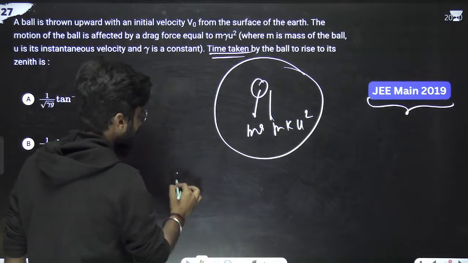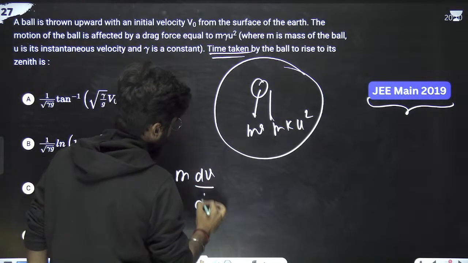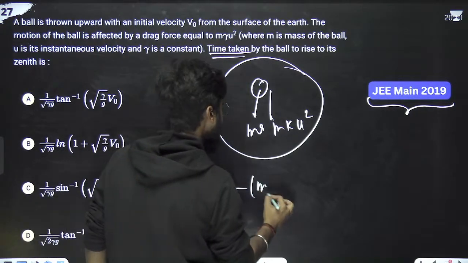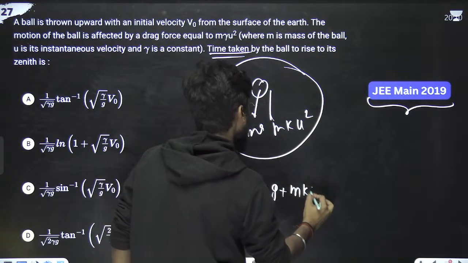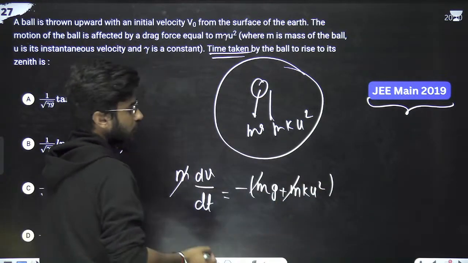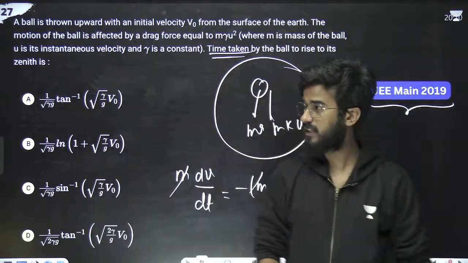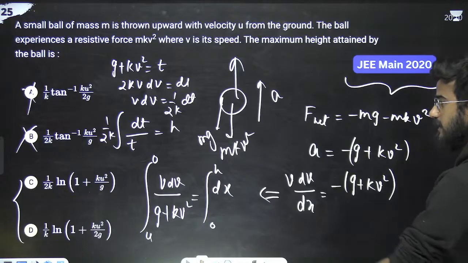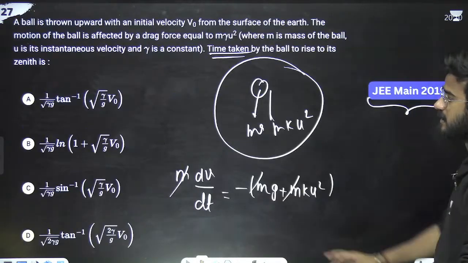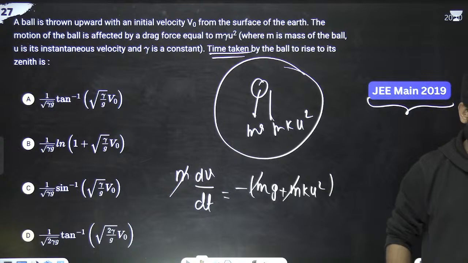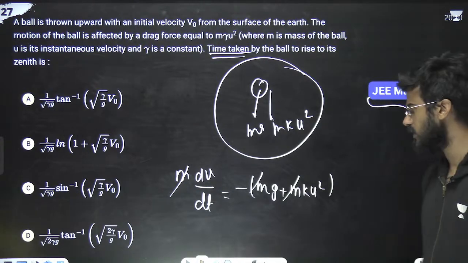So what you will write here, m dv by dt equals minus mg plus mk u square, so m got cancelled. This will be the equation. Here it was the equation like this, but here it is in terms of time also, so you have to calculate the time. Okay, C option here, that is okay, no problem.